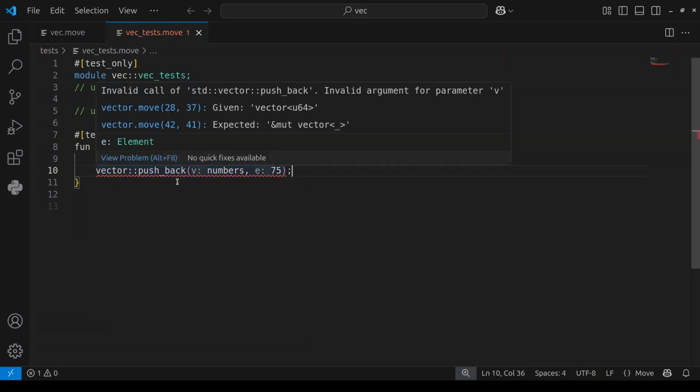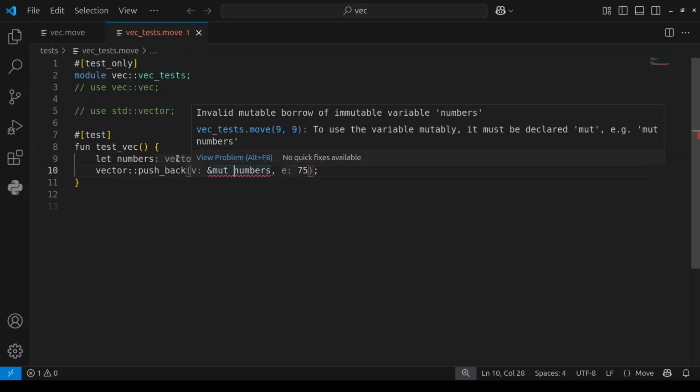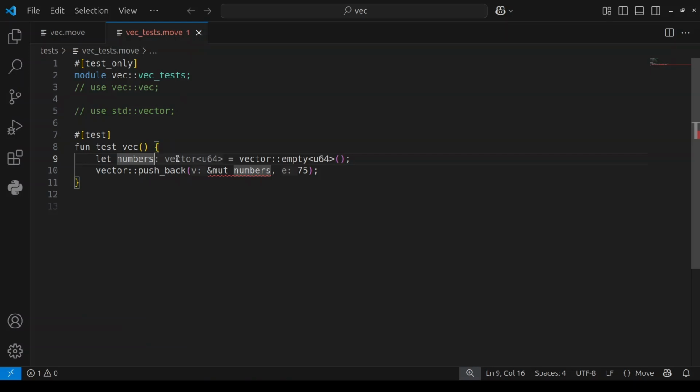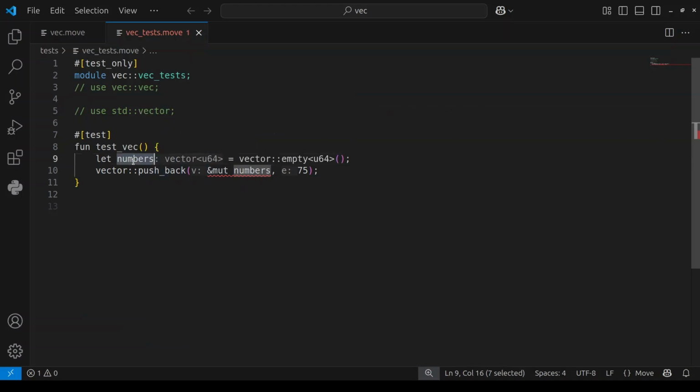So you look at it, we're having some errors. We have to pass in numbers as a mutable reference. To do that, you're going to do &mut numbers. And again, you see we have an error. In the last tutorial video, I talked about mutable and immutable references. Right now, by default, if you assign a value to a variable, that value is immutable by default. So to make it mutable, we have to use the keyword mut before the variable name. If you look at it now, that error has gone away.